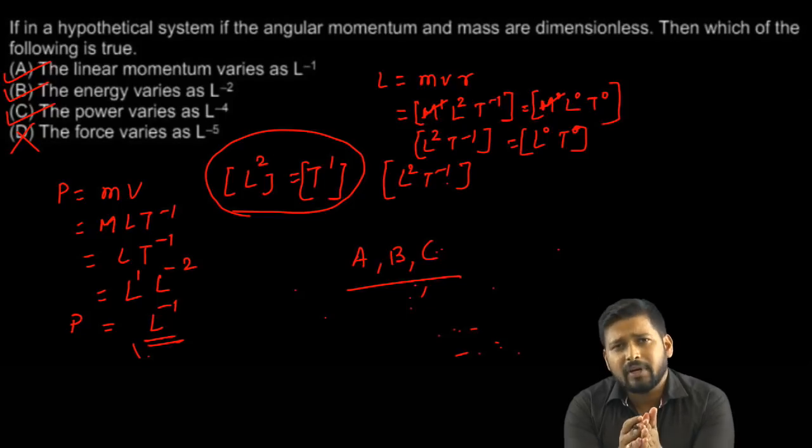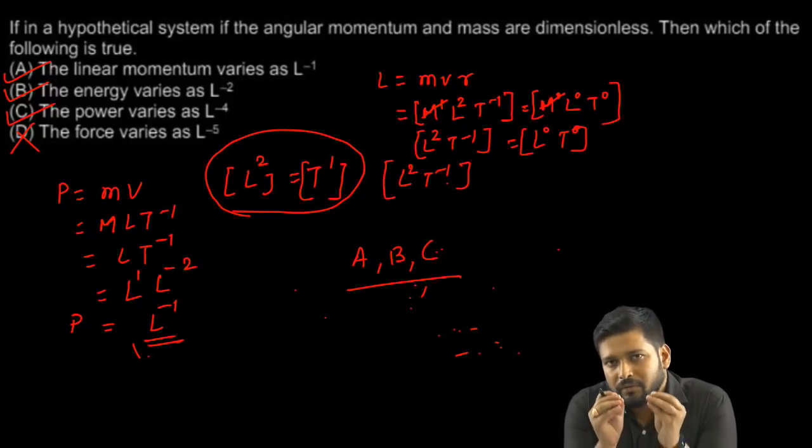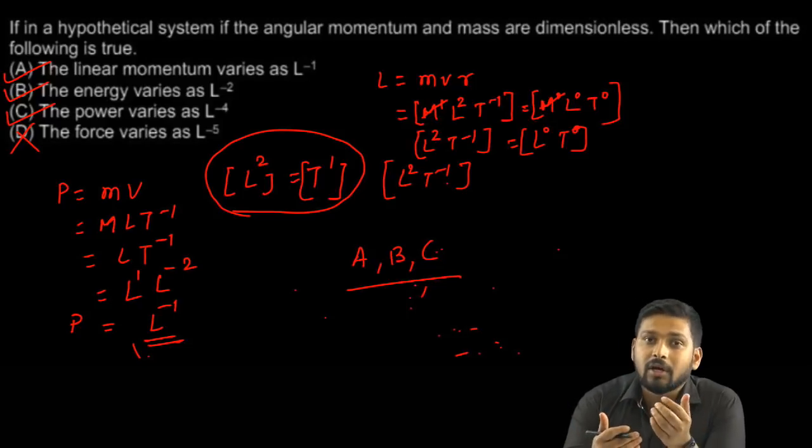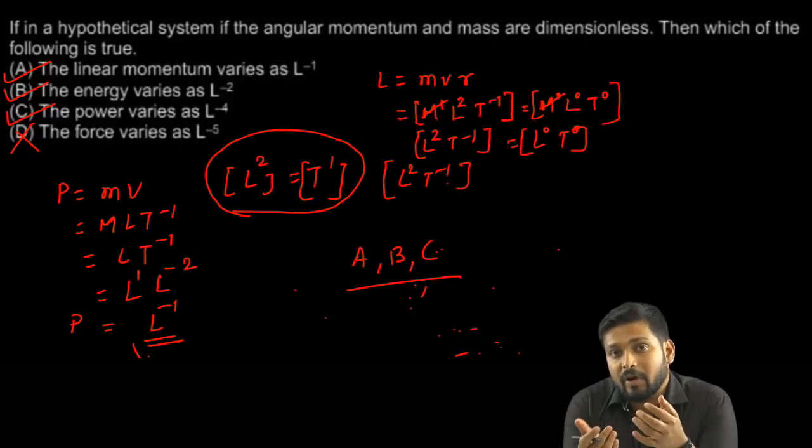Now if I talk about this question, this required just a bit of thinking. Some people might say this was a difficult problem, because it talks about a hypothetical system and we are not used to it.